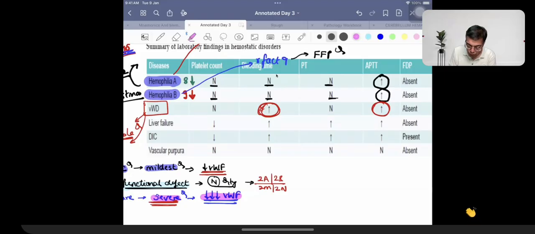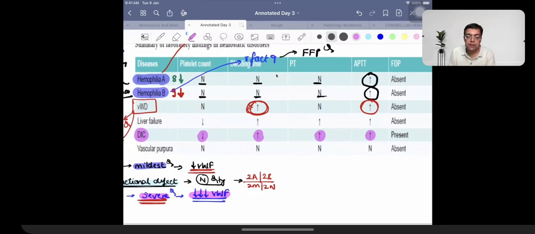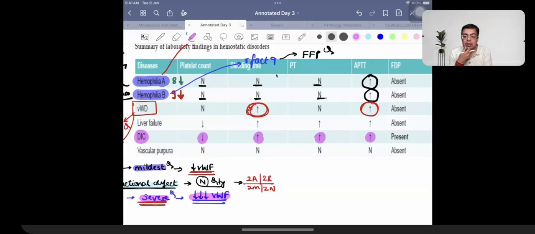Finally, your examiners have asked you a lot of questions on DIC. Every parameter is affected in DIC. Platelets go down, bleeding time increases, PT increases, APTT increases. Why? Because there is a problem of platelets, clotting factors, and there is a problem of fibrinolytic pathway also.